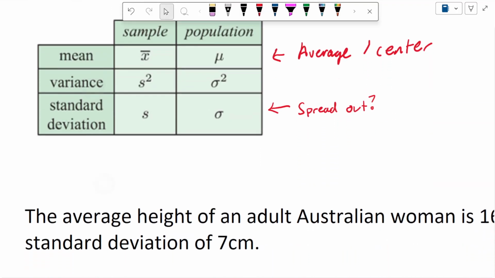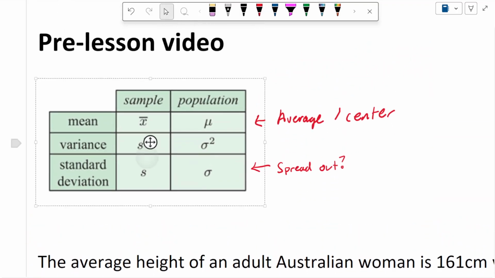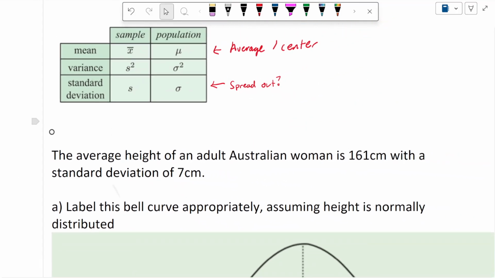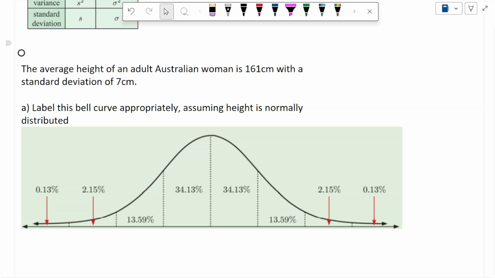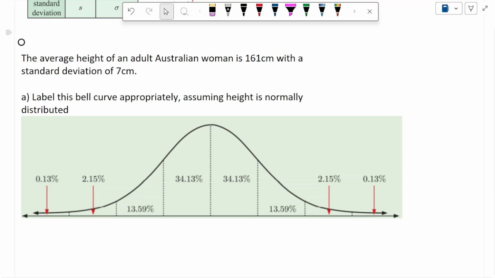So with these two, we can actually make predictions about probabilities. Now, it turns out that a lot of data will fall into this shape called the bell curve. That's something you can prove mathematically, but it's a bit beyond this video. Just trust me for now. A lot of things in the real world follow this shape. So for example, heights do.